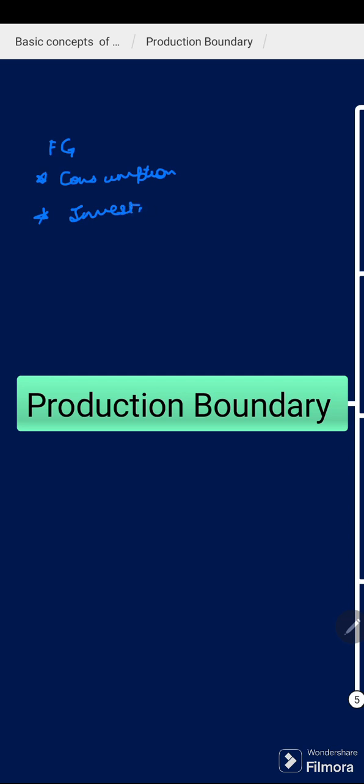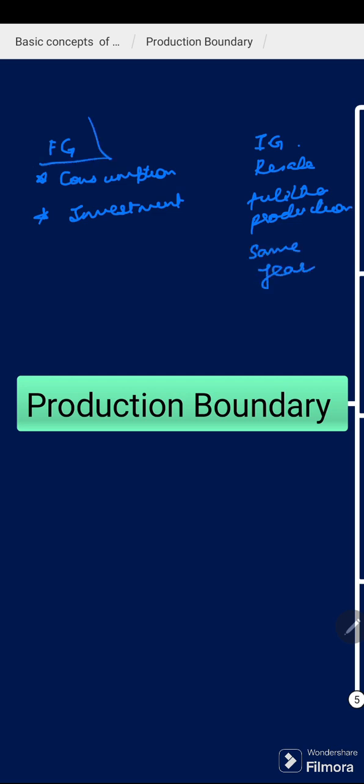And talking about intermediate goods, they are those goods which are used for resale and which are used for further production, but this should be in the same year. This is the basic skeletal difference between final goods and intermediate goods. Final goods can be classified into two categories. The first category is consumption goods and the second category is capital goods.